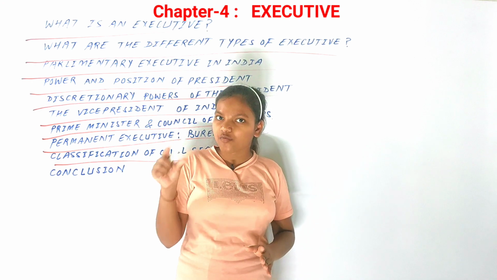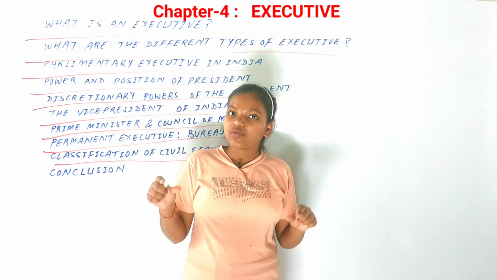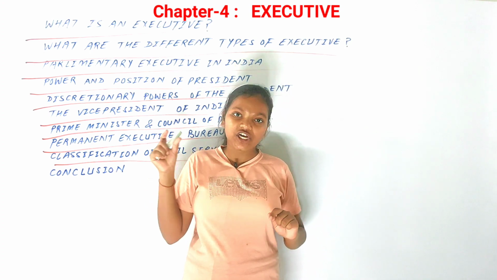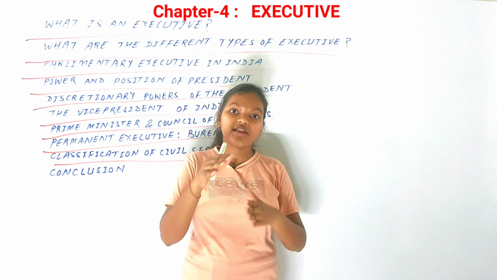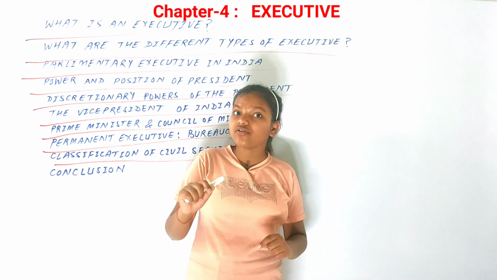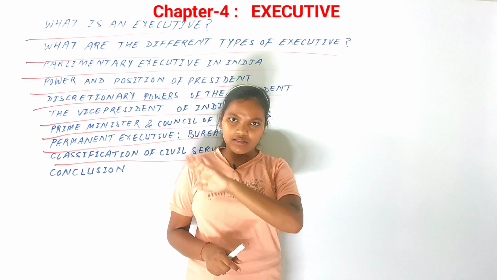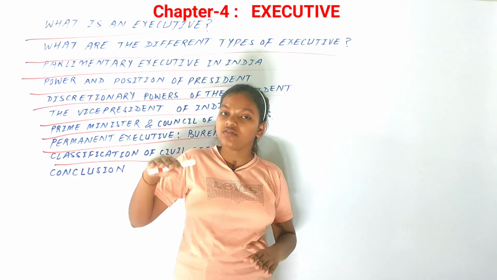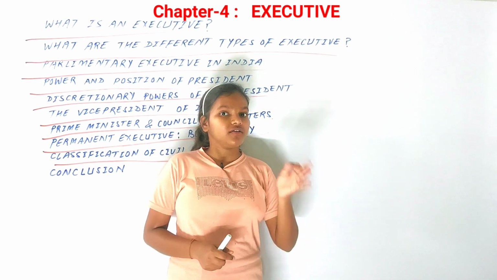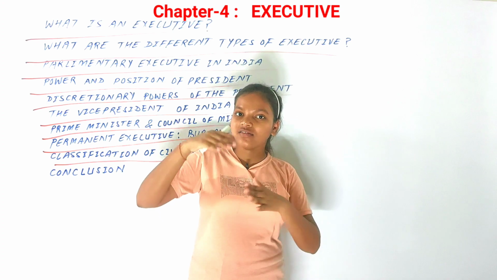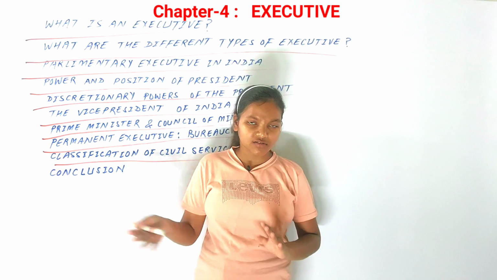That has been made a provision in our country. So suspension of these people can only take place by a complete investigation by a judge of the Supreme Court. This also shows some kind of federalism in our country, which we'll discuss in later chapters of this book. Because they are working for the state government, administrative officers are working in a state, but they are controlled by the central government. So that means there is a sense of federalism in our country. We'll discuss that in the later chapters of this book as well.